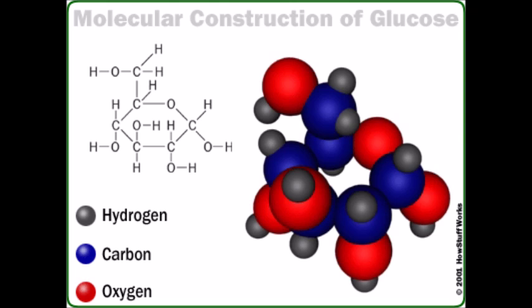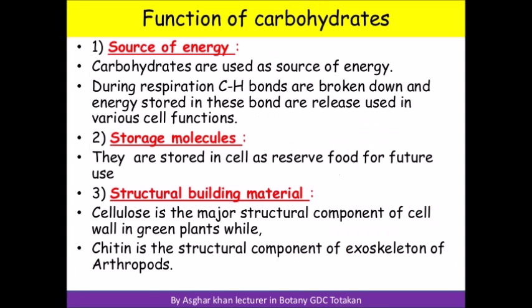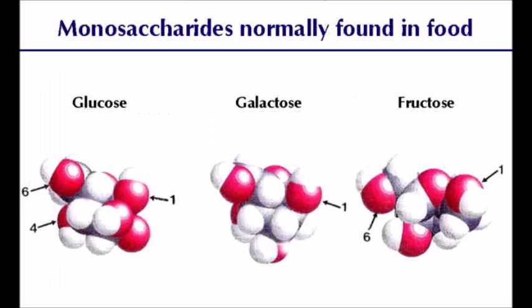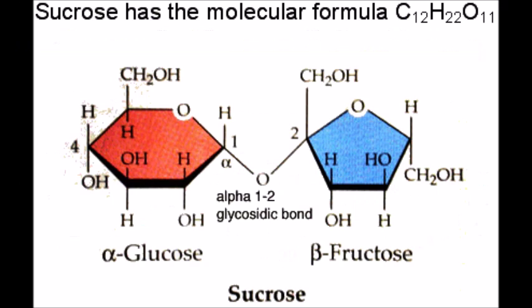Carbohydrates are made up of carbon, hydrogen, and oxygen atoms. Living things use carbohydrates as their main source of energy. Plants, some animals, and other organisms also use carbohydrates for structural purposes. Single sugar molecules are called monosaccharides, such as glucose, fructose, and sucrose.